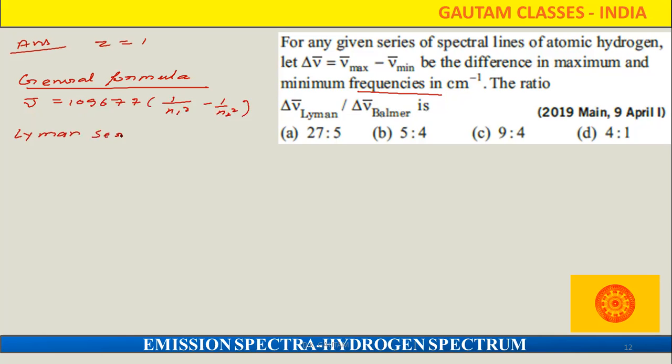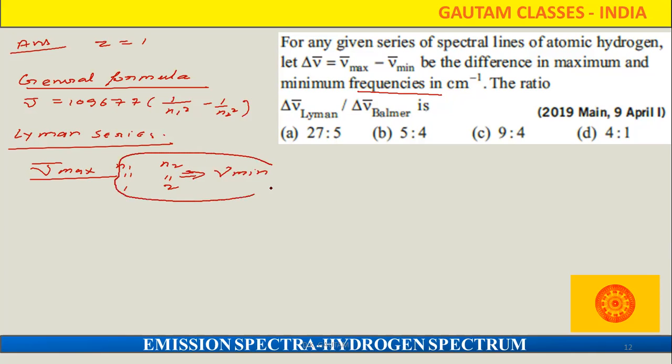Lyman series. So in that Lyman series, those are the ν̄ max. For that, what about the N1 value and what about the N2 value? For the N1 in that Lyman series, we are going to take N1 is equal to 1 and N2 is equal to 2. And that is for the minimum. This we are going to find out for the minimum.